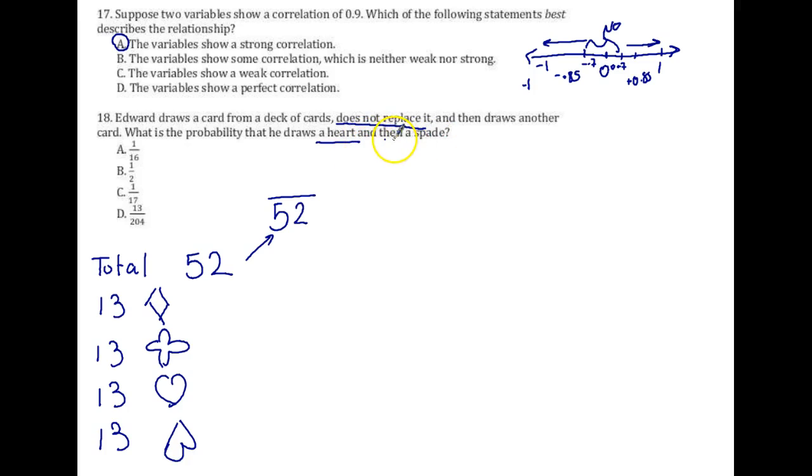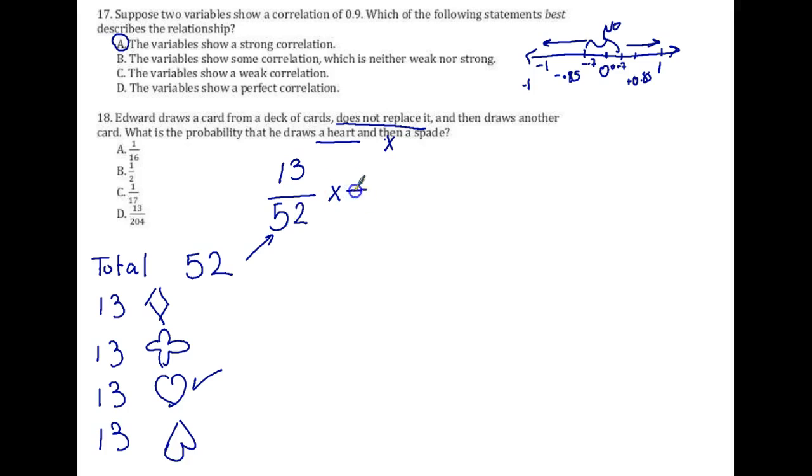Well, when you see the word then you're multiplying both probabilities. So let's do the heart first. We know there's 13 hearts, and there's total 52 cards. So the probability of getting a heart the first time is 13 divided by 52. Now, let's do the spade.